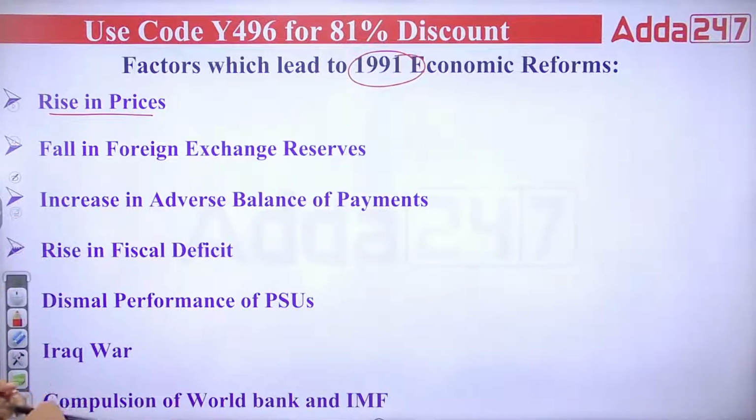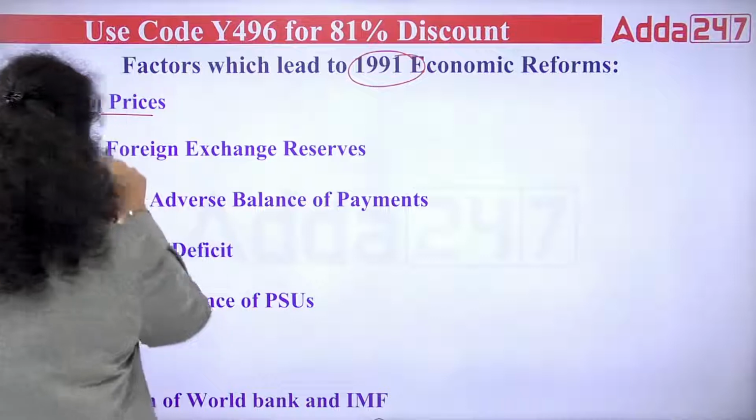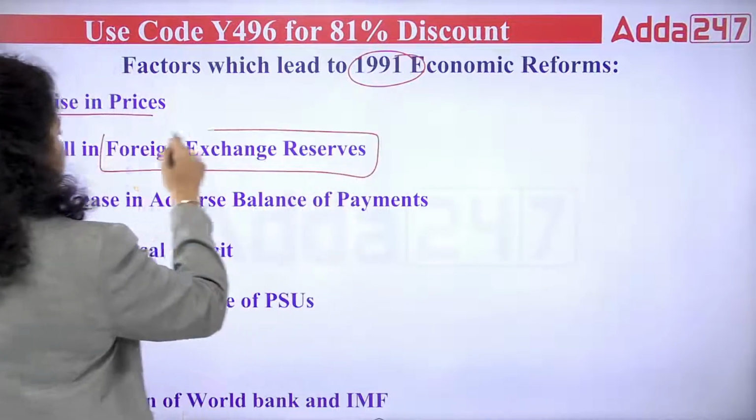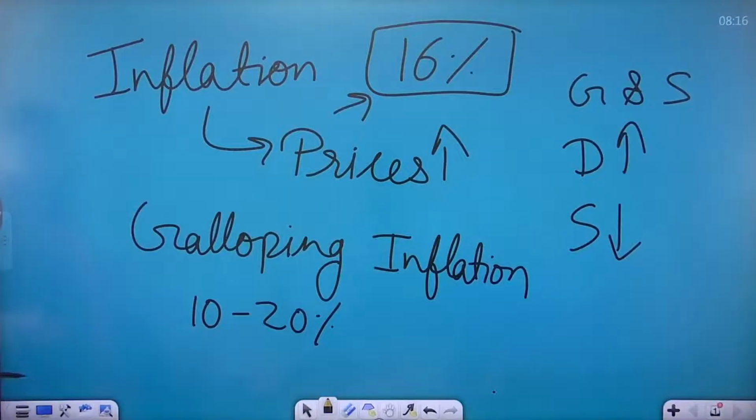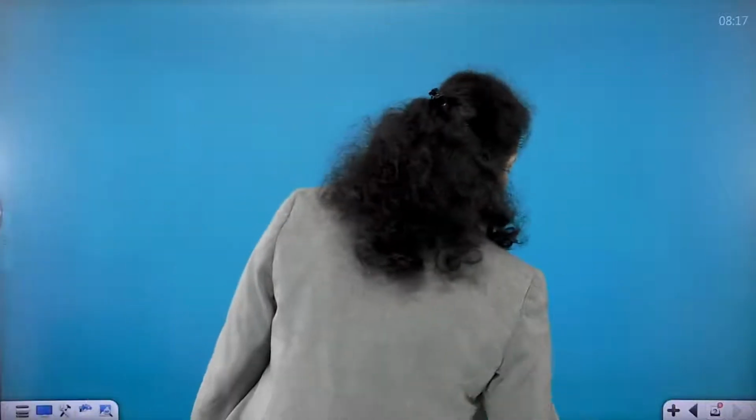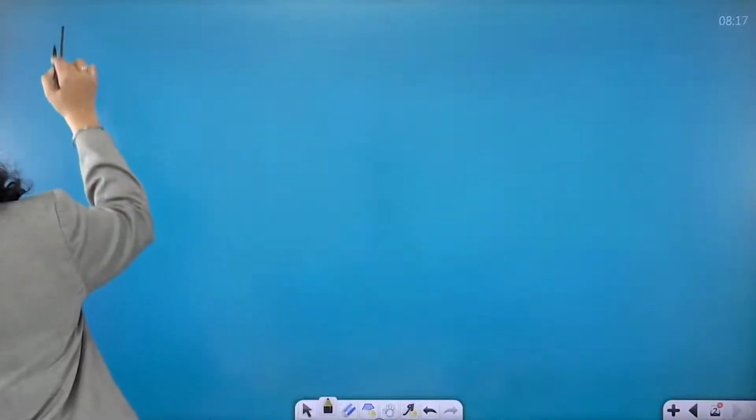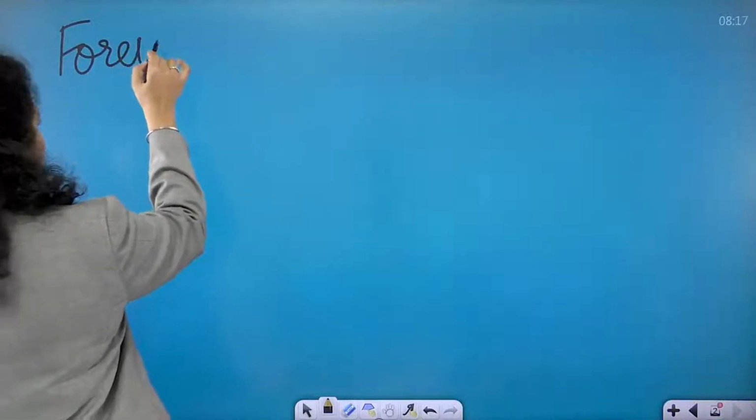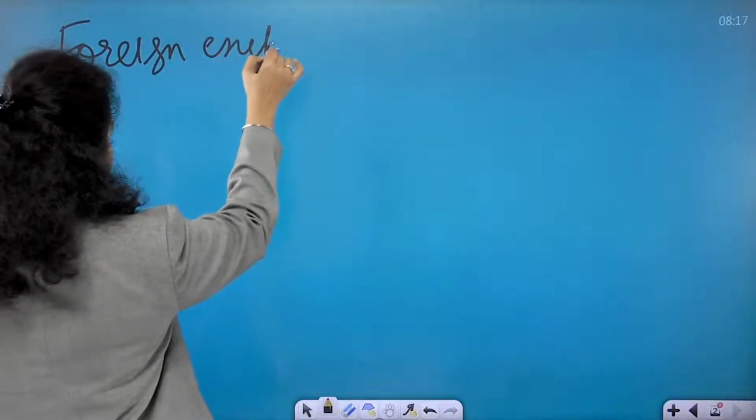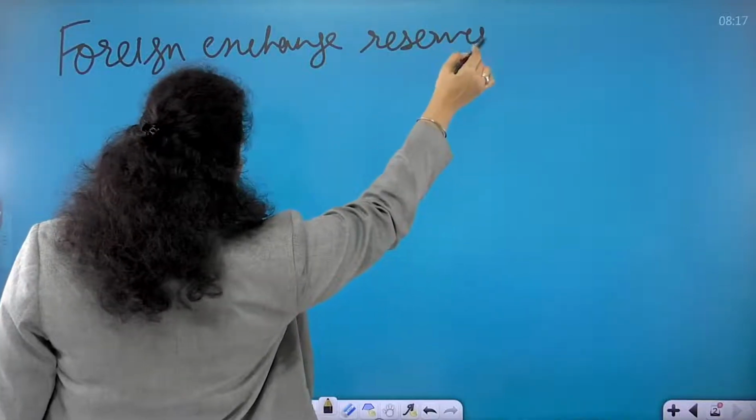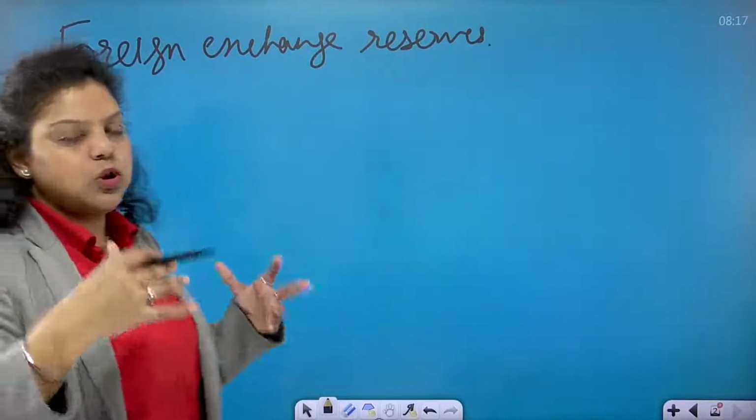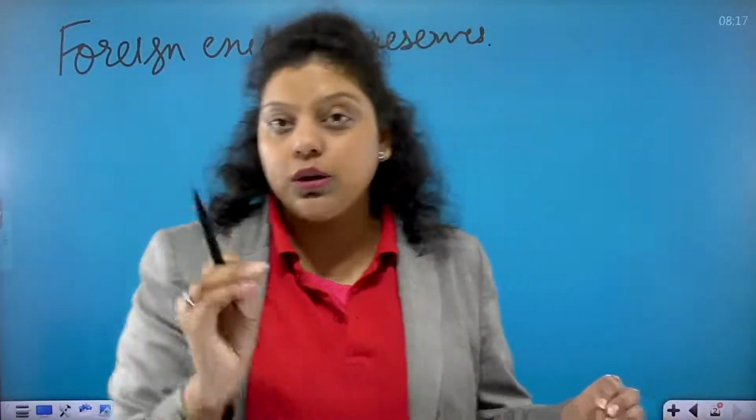The second reason you can see here is the fall in foreign exchange reserve. I explained yesterday what foreign exchange reserve is. Now what does fall in foreign exchange reserve mean? First of all, foreign exchange means exchange of currencies. And when you maintain foreign exchange reserve, it means you are maintaining the foreign currency that came to your country with the Reserve Bank of India. That is known as foreign exchange reserve.